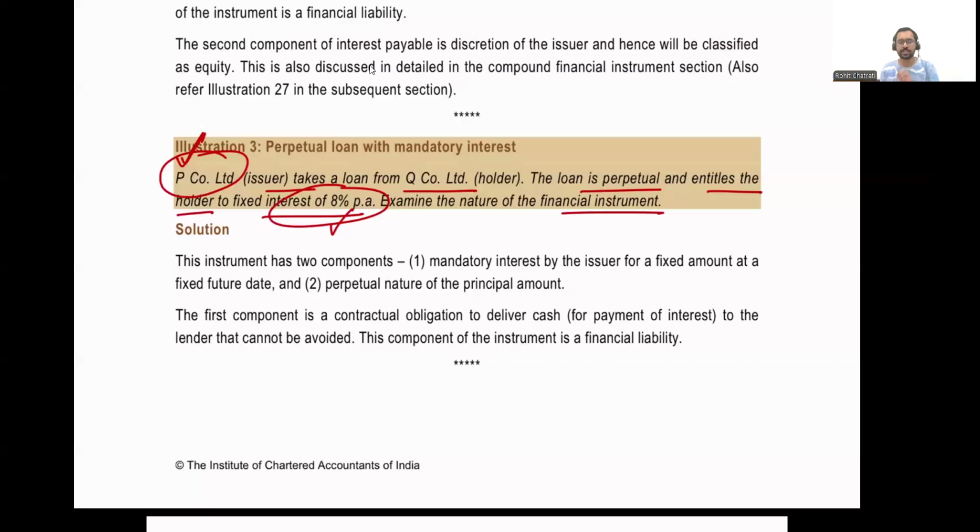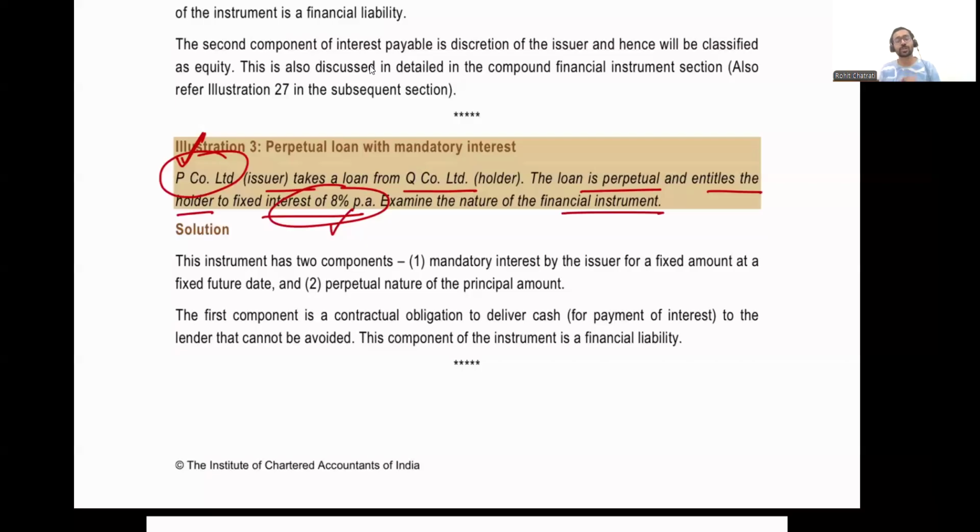So this instrument as well has features of both liability and equity. The equity element stems from the principal. The principal does not have a specific maturity date, and P Limited does not have an obligation to pay cash to Q Limited. Therefore, the principal has the element of equity. Whereas for the interest, P Company Limited is required to pay interest every year at the rate of 8%. Therefore, the interest has an element of financial liability. The interest is in the nature of liability, whereas the principal, which is not required to be paid, has the characteristic of equity.